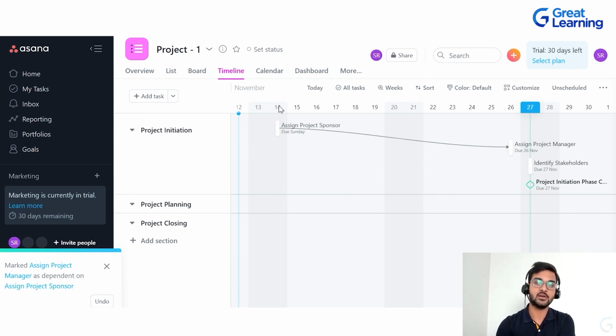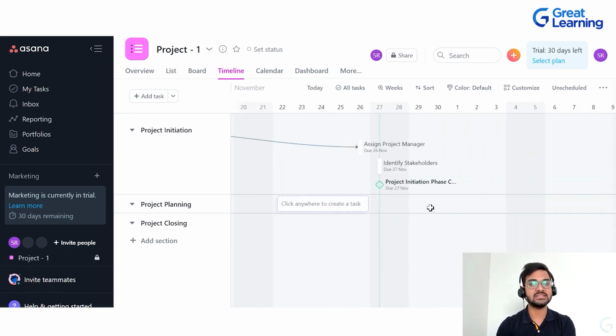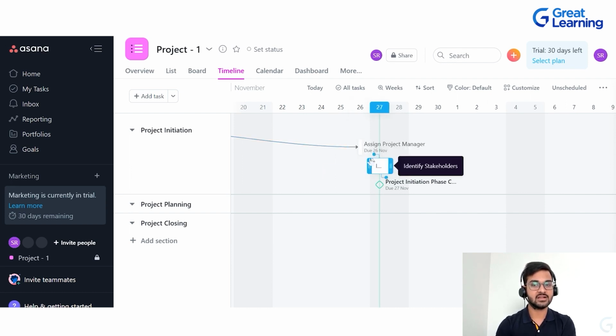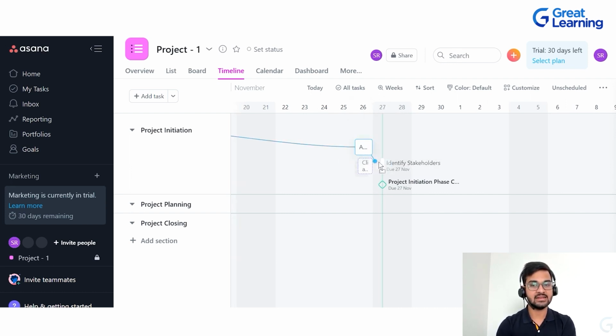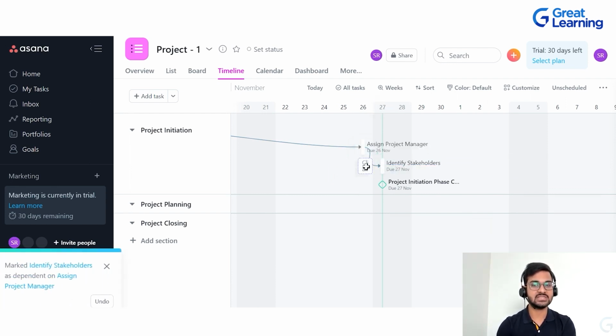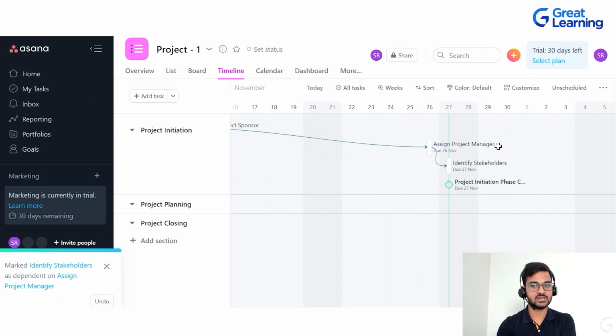And this is the due date for this particular task, and this is the due date for this particular task. Again, to create a dependency between assign project manager and identify stakeholder, we need to follow the same thing. You just need to come over here, click on this blue dot and then drag it to the successor task. And you will be able to see that this is a flow. First we will assign a project sponsor, then we'll assign a project manager, and then we will identify stakeholders.